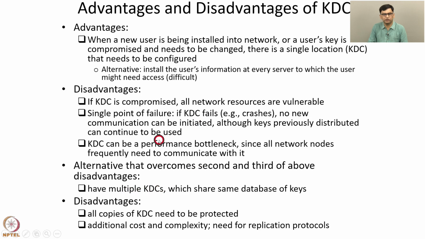Another disadvantage is additional cost and complexity. We need multiple copies of the KDC, and each one incurs some cost and complexity. Another disadvantage is there is a need for replication protocols. The same keys have to be stored at all the copies of the KDC, and whenever a key is changed, the change needs to be implemented at the other copies as well. So we require replication protocols which maintain synchronism between the keys stored at all the KDCs. It ensures that at any point in time, the same set of secret keys are stored at all the copies of the KDC. These are some disadvantages of a KDC.